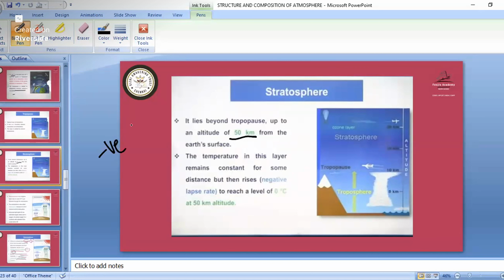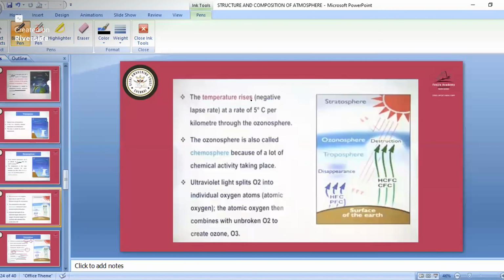Then in the troposphere we have the normal lapse rate. In the stratosphere we have the negative lapse rate. So that is also known as the temperature inversion. So remember this one, that temperature inversion. Then ozone is present in the stratosphere part.